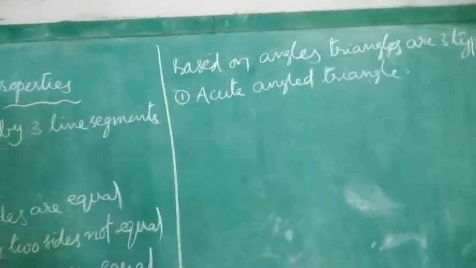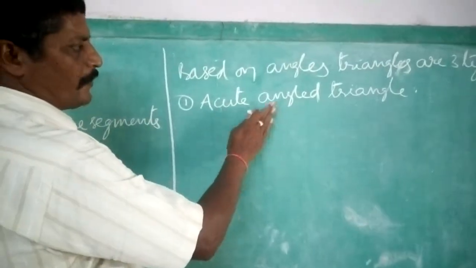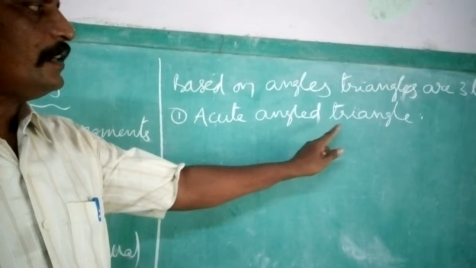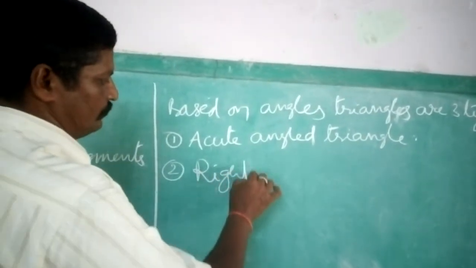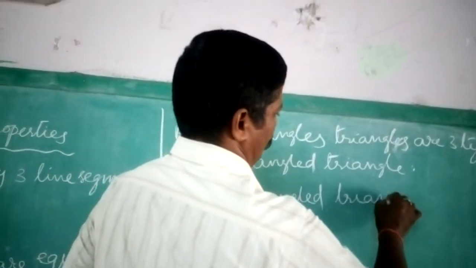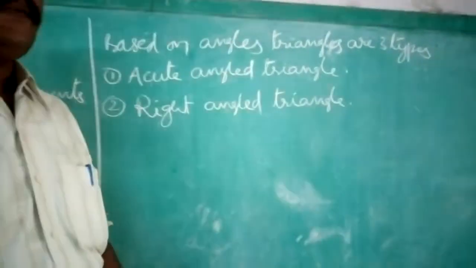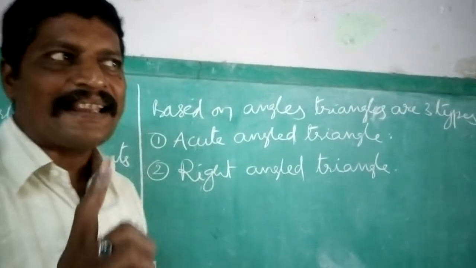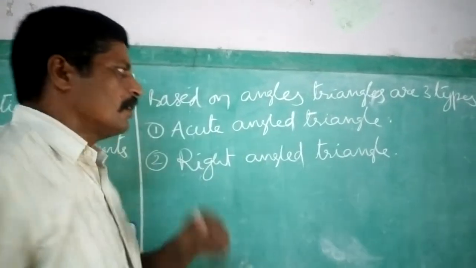Acute angled triangle. In this type, three angles are acute angles. It means below 90 degrees. So, that type of triangle is called acute angled triangle. Second one, right angled triangle. It means in a triangle, one angle is a right angle, which means 90 degrees. Only one angle is 90 degrees. So, that is called right angled triangle.